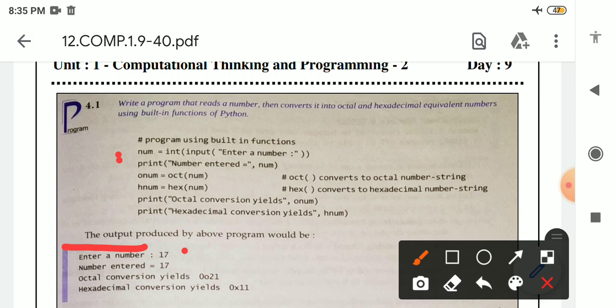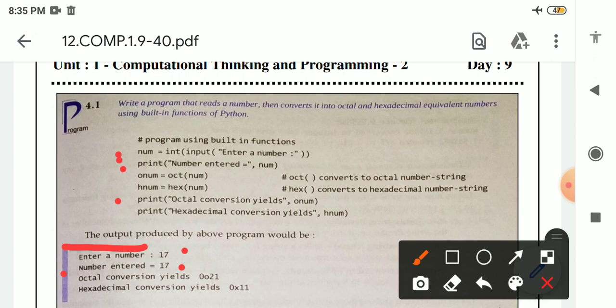Okay. After that, this print statement will execute, means number entered, num. Num is storing 17, the value inserted by the user or programmer. So number entered equal to 17 we will get on the output screen.